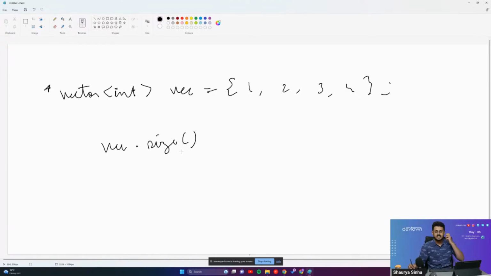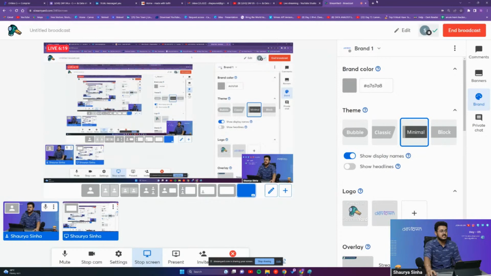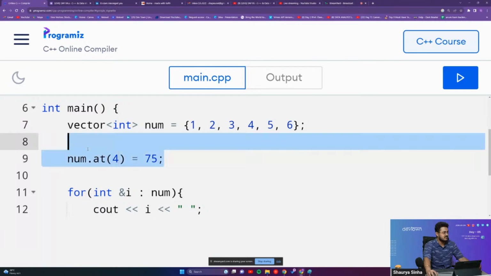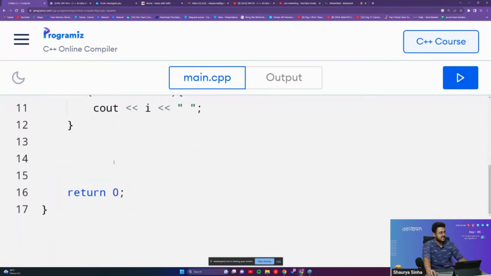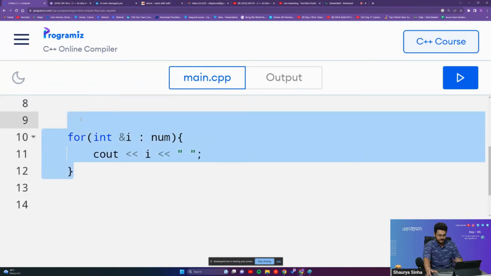Let us look at this from a practical standpoint. What will be the answer? Okay, so we'll go back. I'll just open up the C++ compiler, the same one that we were using yesterday. This is our num vector, the one that we created yesterday. Let us do a cout for this.